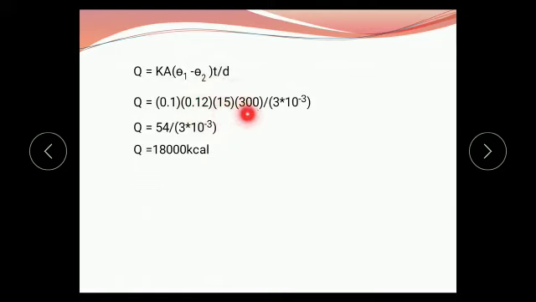The value of time is 300, upon the value of distance, which is 3 into 10 raised to minus 3. Then first the multiplication of numerator, we get 54 upon, in denominator, 3 into 10 raised to minus 3. When we solve this, we get the answer as Q equals 18,000 kilocalorie.